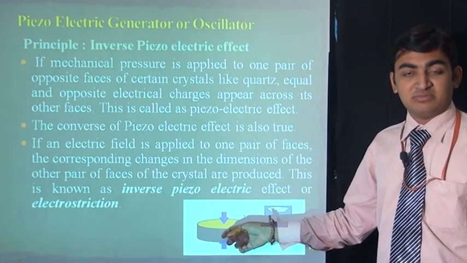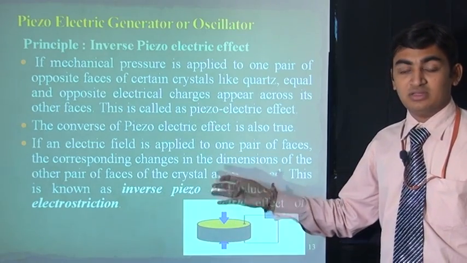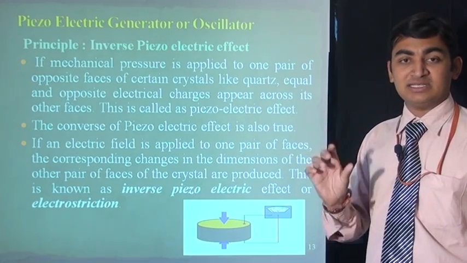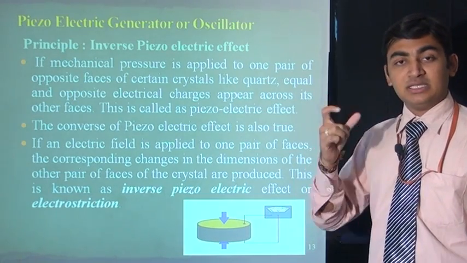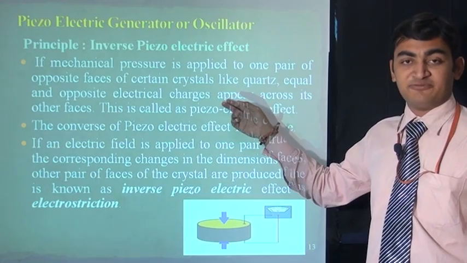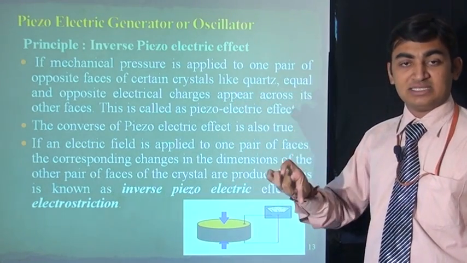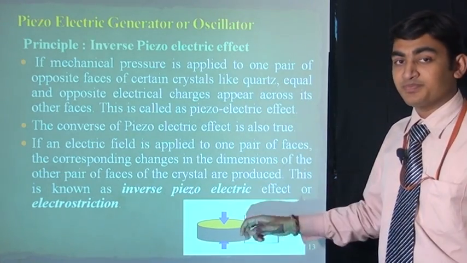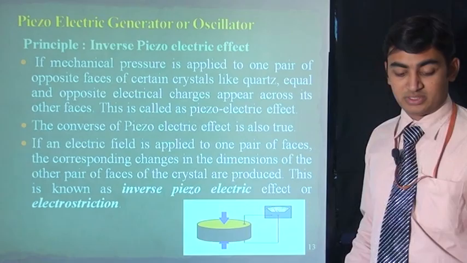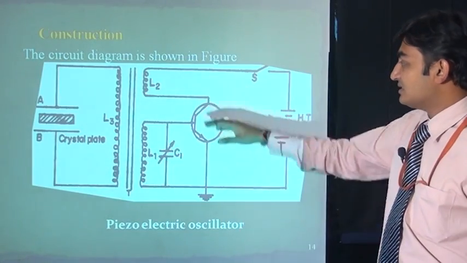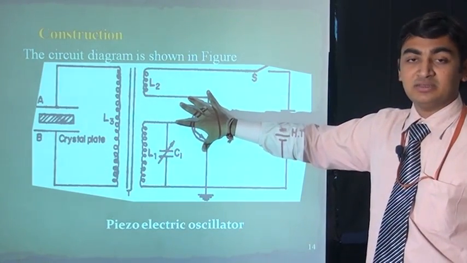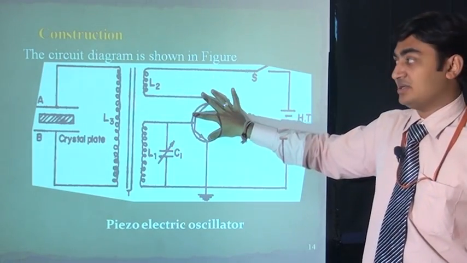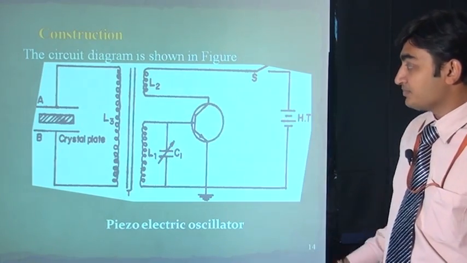This method is called the inverse piezoelectric effect, and the piezoelectric effect is when we apply pressure on the crystal, then it will produce voltage. It is the piezoelectric effect, and when we apply voltage and it produces vibrations by the electric pressure, then it is called the inverse piezoelectric effect. This is the circuit for generating ultrasonic sound by quartz crystal using the piezoelectric effect or inverse piezoelectric effect.